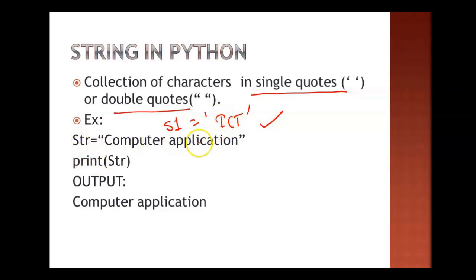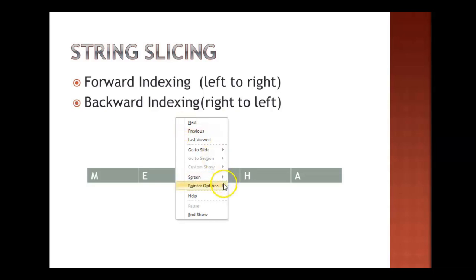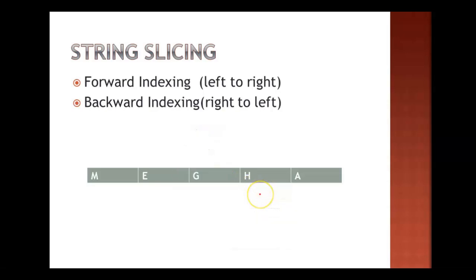So please check, str is equal to computer application. Now we are printing it out. Print str, print is a statement which is used to display anything on the output window. So this computer application will be displayed on the screen. If you try to print S1, it will display ICT. So what you have to remember is, string is a combination of characters enclosed in single quotes or in double quotes.